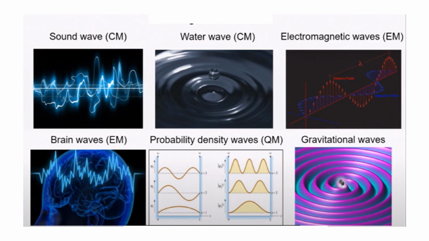The first one we see is the sound wave, which is associated with classical mechanics. We also have the water wave relating to classical mechanics. The next is the electromagnetic waves. We also have the brain wave. And in quantum mechanics, we see the probability density waves. Also, we have the gravitational waves.